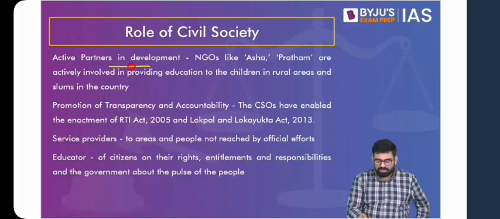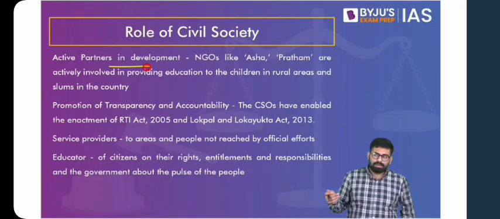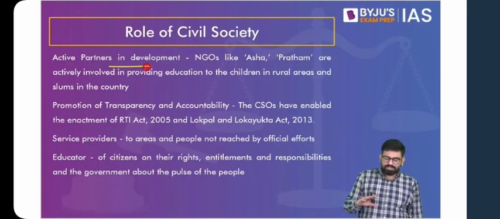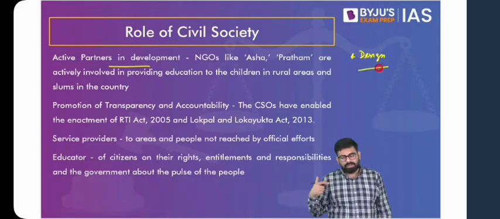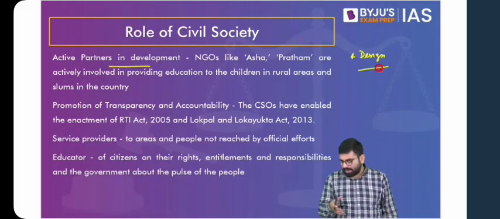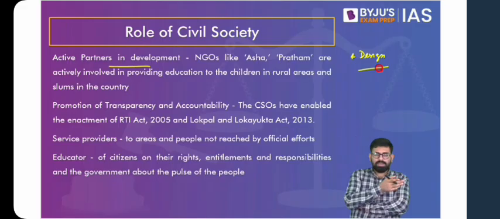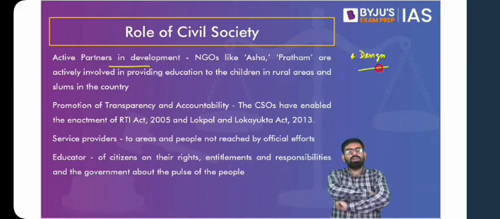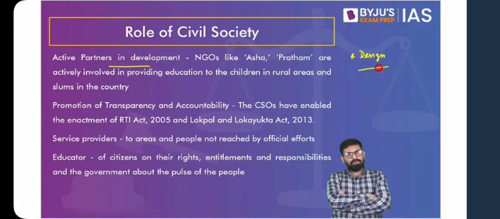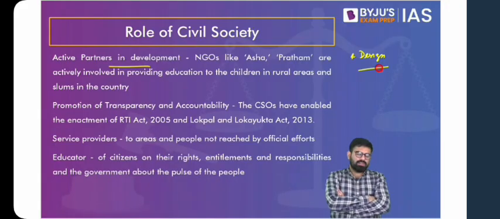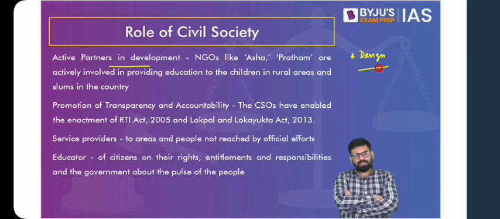Then they become active partners of the government in development. They help government in implementing those programs, and it is not just limited to implementation. It covers design as well. They contribute to the government and help them with the design of the policy. For example, I've given you the example of Pratham already. Similarly, there are various reports brought about by these NGOs, which the government can use. For example, the multidimensional poverty index. Now we have a national multidimensional poverty index, but otherwise, the multidimensional poverty index can be an example of international civil society helping India, and not just India, but across the globe.